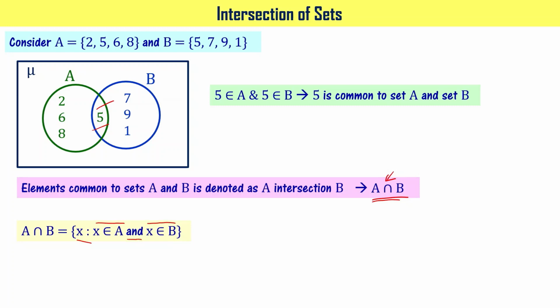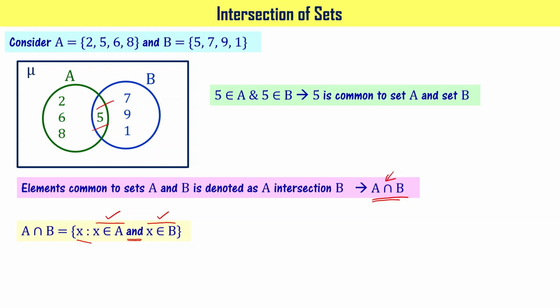Here we are saying "and". The intersection, A intersection B, says that x has to belong to A and x has to belong to B also.